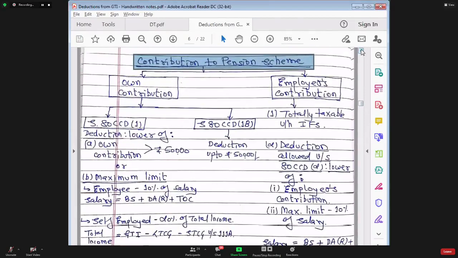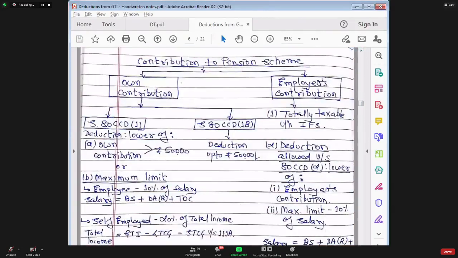This contribution is divided in two parts. Number one, employee's own contribution. We are not writing the word employee because even a self-employed person can contribute money to this scheme, so we are writing individual's own contribution. If the person is doing a job, then this would be the employee's contribution. And number two, we also have the employer's contribution. So we need to discuss what would be the treatment of employee's contribution and what would be the treatment of employer's contribution. And this treatment we are discussing from the point of view of the employee.